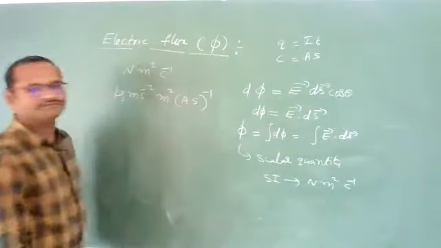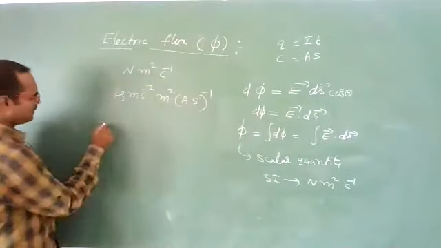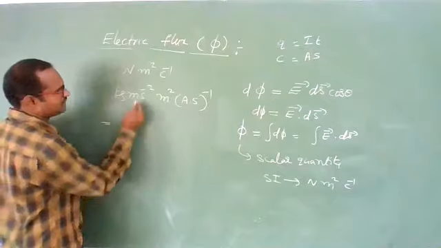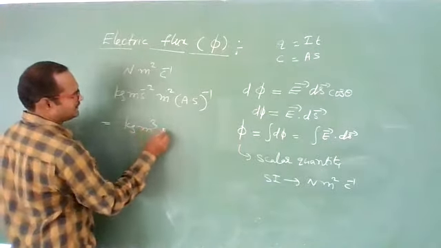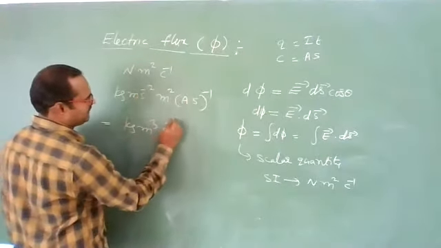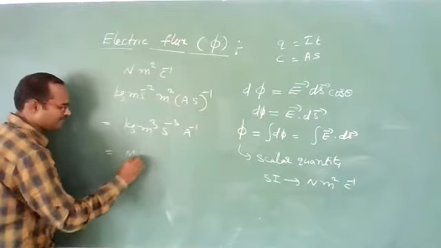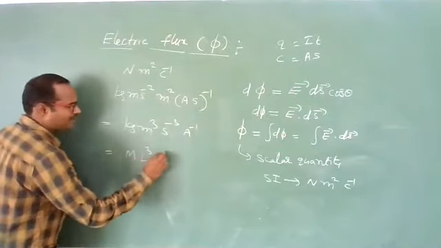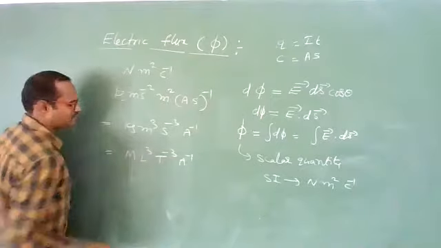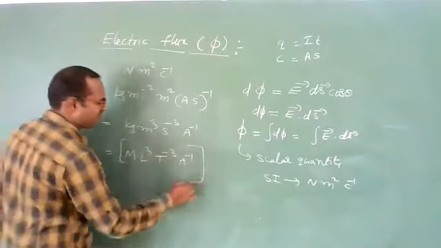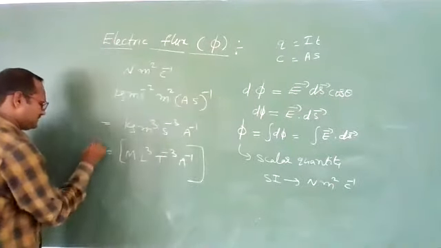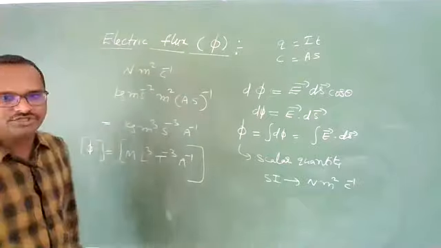So the total SI unit becomes kg meter cube second power minus 3, ampere power minus 1. Yes, the dimensions are M L cube T power minus 3 A power minus 1. These are the dimensions of electric flux.